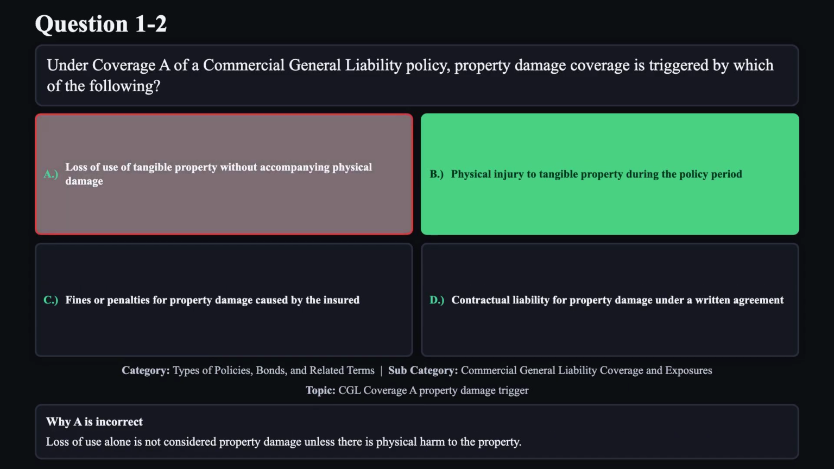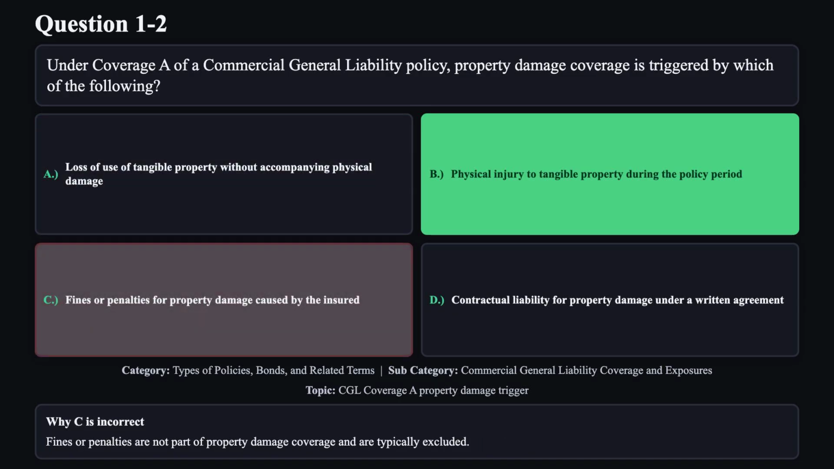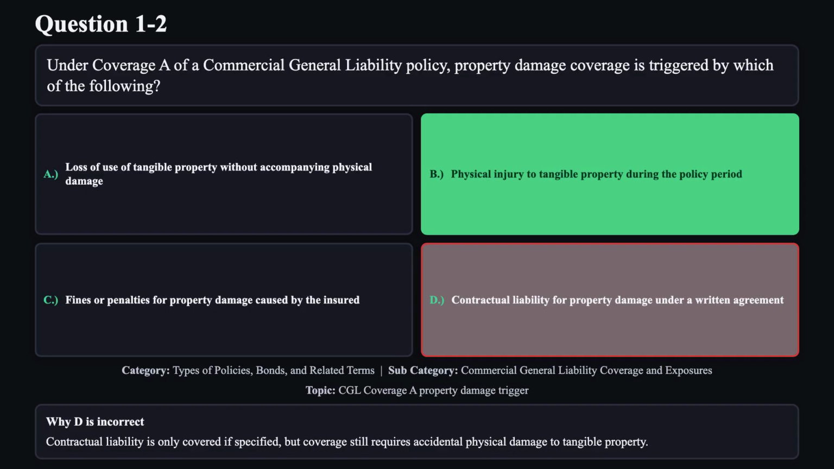Reason A is not correct. Loss of use alone is not considered property damage unless there is physical harm to the property. Reason C is not correct. Fines or penalties are not part of property damage coverage and are typically excluded. Reason D is not correct. Contractual liability is only covered if specified, but coverage still requires accidental physical damage to tangible property.